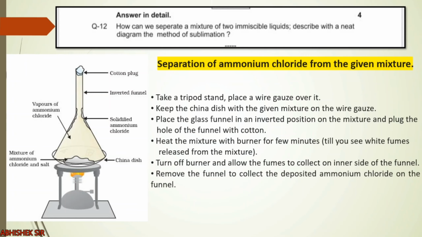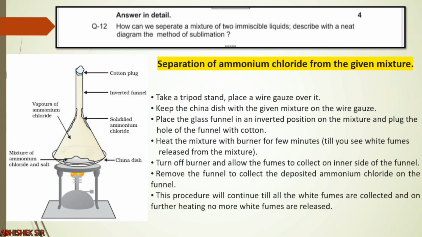And we have to remove the funnel. Then we have to collect very carefully the deposited part of ammonium chloride, and if still there is some ammonium chloride amount, we will have to repeat the procedure. So if all the white fumes are collected, those white fumes will be sticking on the surface of the funnel, and we will slowly remove all those. So finally in the china dish, what will be left out? Salt and sand, and in the other container we can have the ammonium chloride. Right. So this is separation by the method of sublimation.